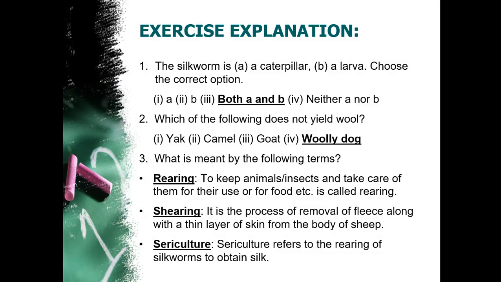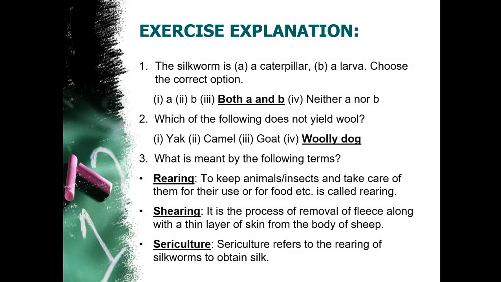So let's understand. The first one is: the silkworm is a caterpillar or larva. We have to choose the correct option, whether it is just a caterpillar, or a larva, or both. As I told you in the life cycle of the silk moth explanation, when the eggs hatch, whatever comes out is known as silkworm, also known as caterpillar, and also known as larva. So the answer is both A and B.